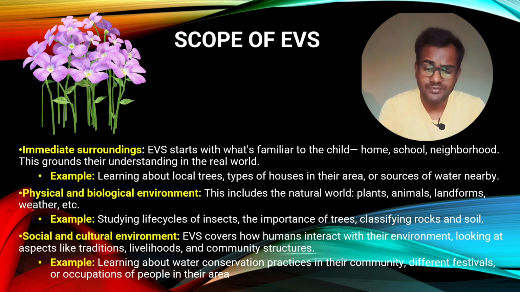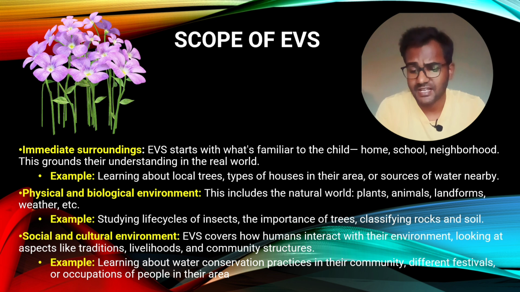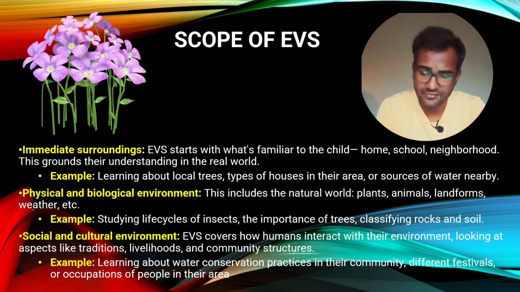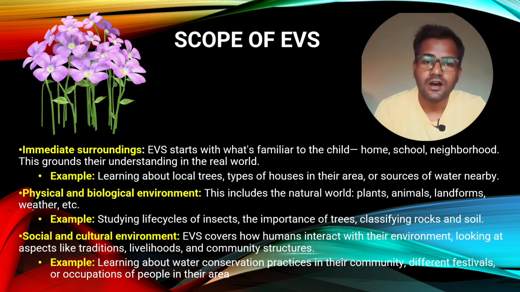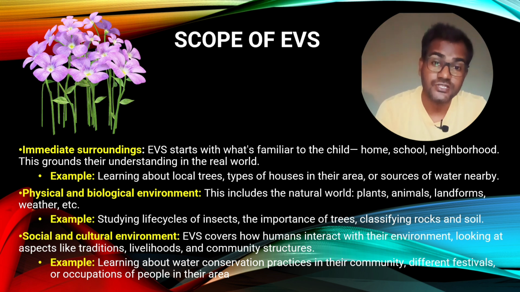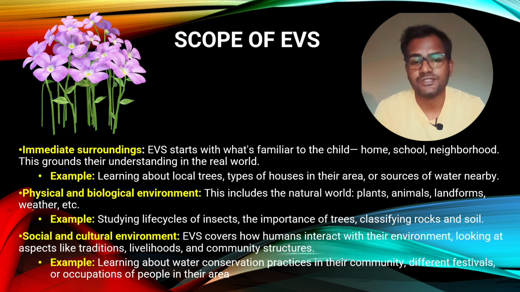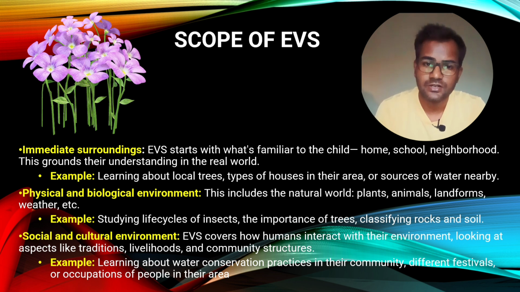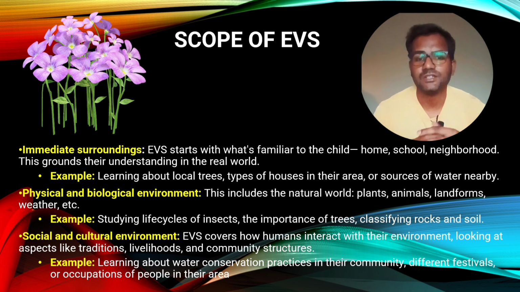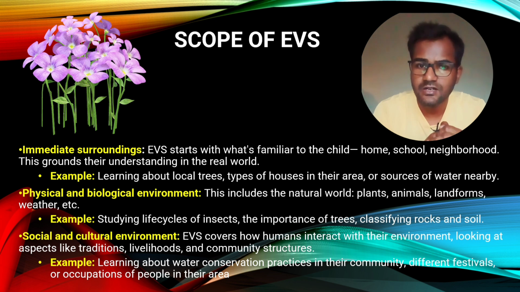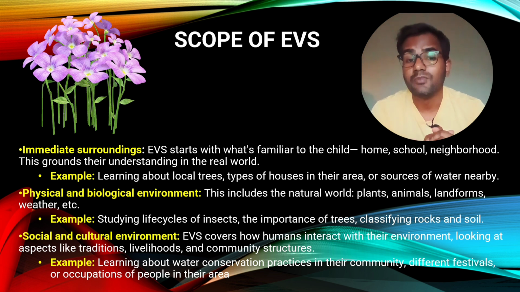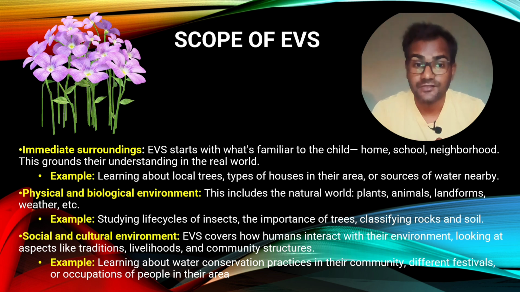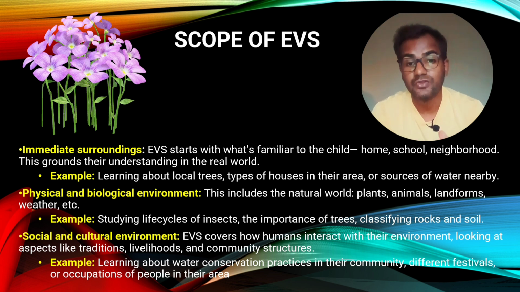Social and cultural environment. So there are different examples of environment, like the physical environment, the biological environment, the social and cultural environment. So we know that we as the people of Meghalaya have a diverse culture, right? We have a rich and diverse culture in our state. So we are trying our best to protect our culture, right? So how do we know about our cultures? By observing the environment, by studying the environment, by knowing about the environment.